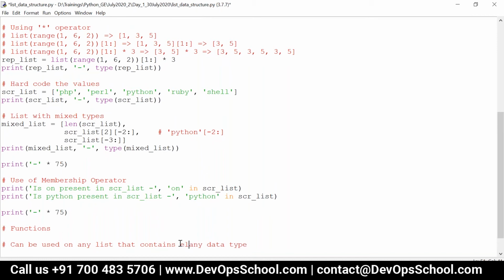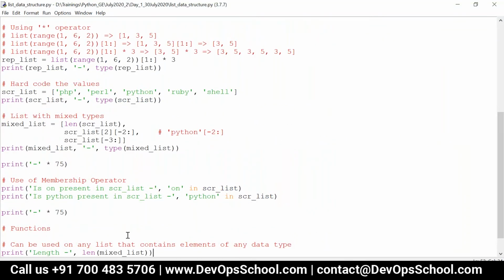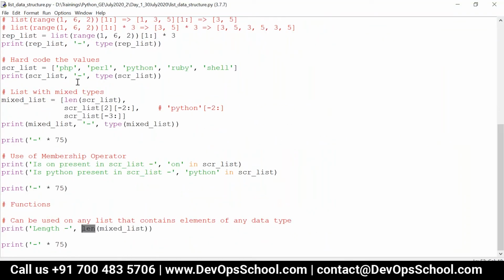For example, len of mixed_list gives you the number of elements. There is no restriction. But the functions below can be used only on a list that contains the same type of elements.